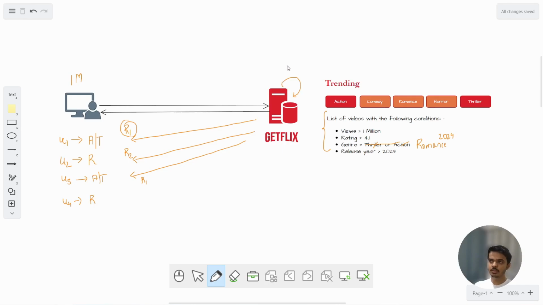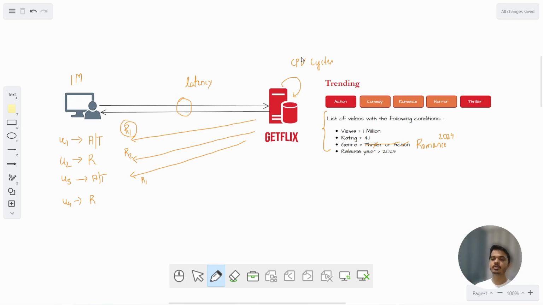It wastes the computational resources, it wastes CPU cycles of this particular server. Also, because there is request, computation and reply, this request and reply also adds latency. So these are the two problems here. You are wasting the CPU cycles by computing the same thing again and again.